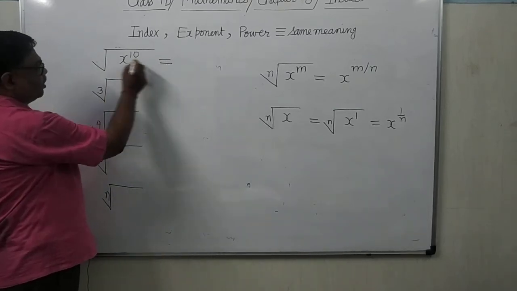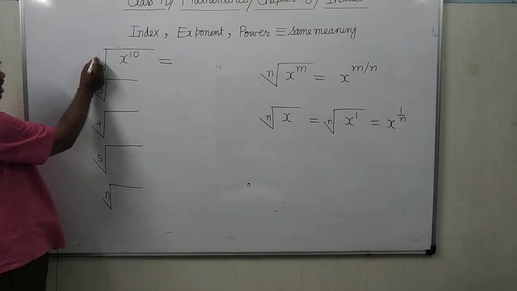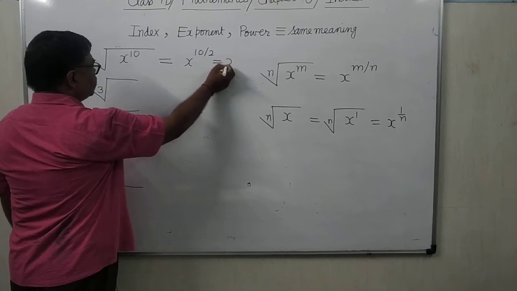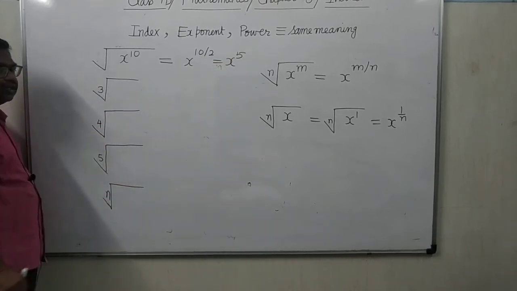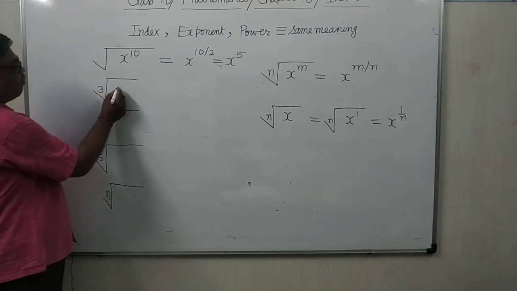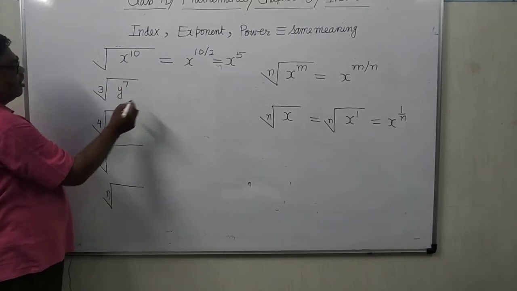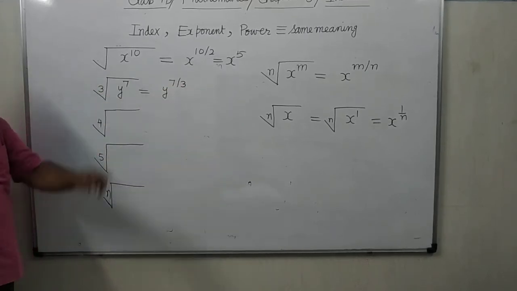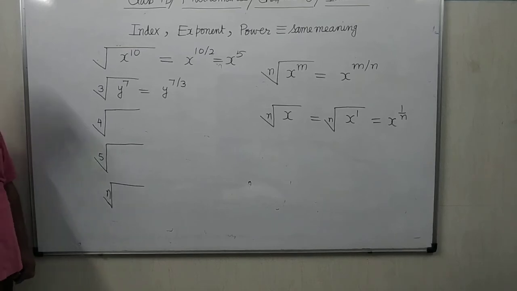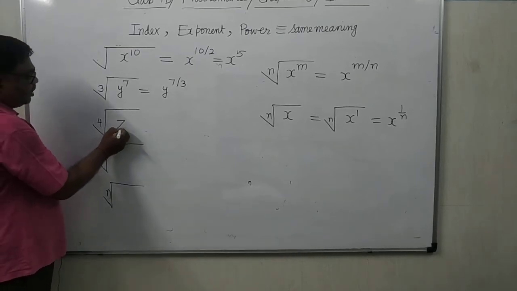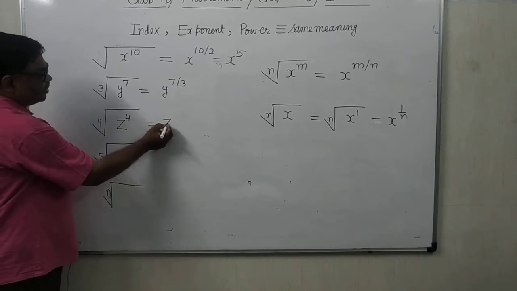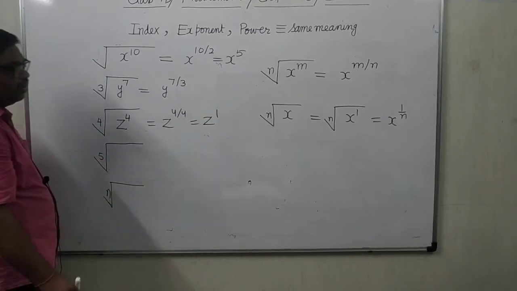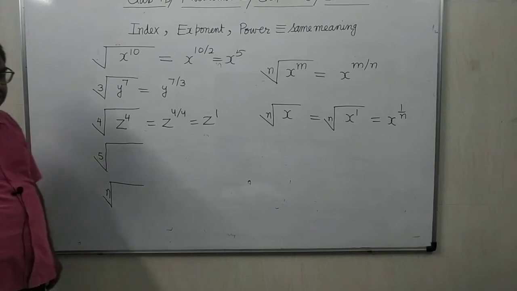So here, since it is the square root, the number will be 2. So it will be x to the power 10 upon 2, that is x to the power 5. Is it clear? Suppose it is y to the power 7; the cube root of y to the power 7 means y to the power 7 by 3. Suppose it is z to the power 4; then z to the power 4 upon 4, that is z to the power 1. Is it clear? So this way you will do.